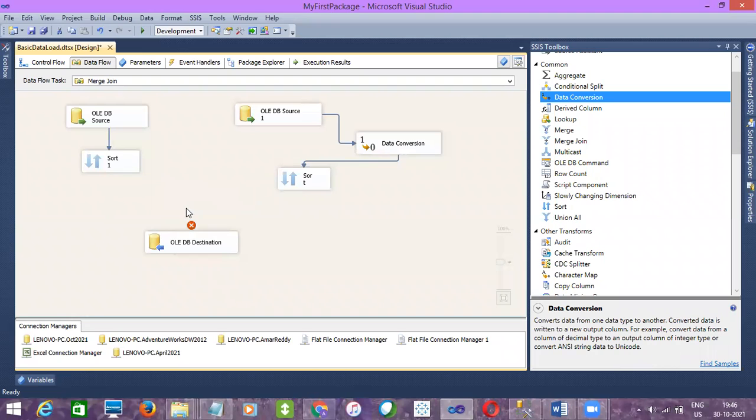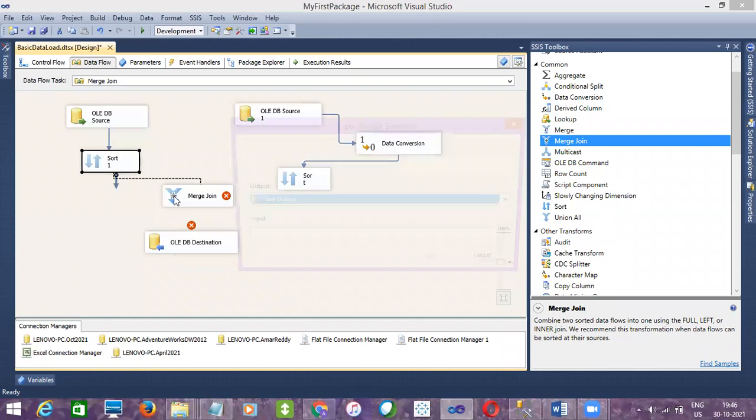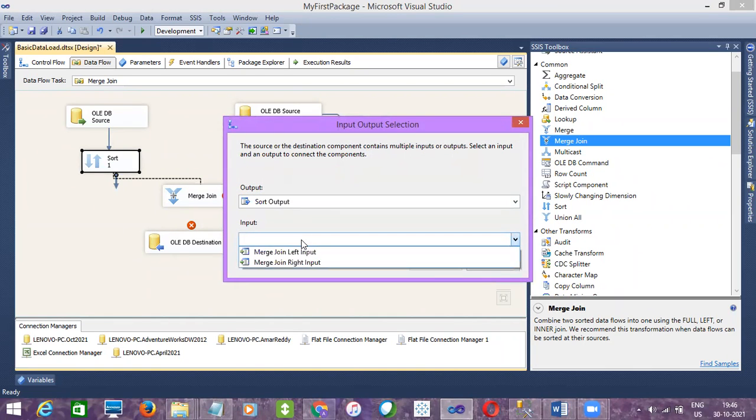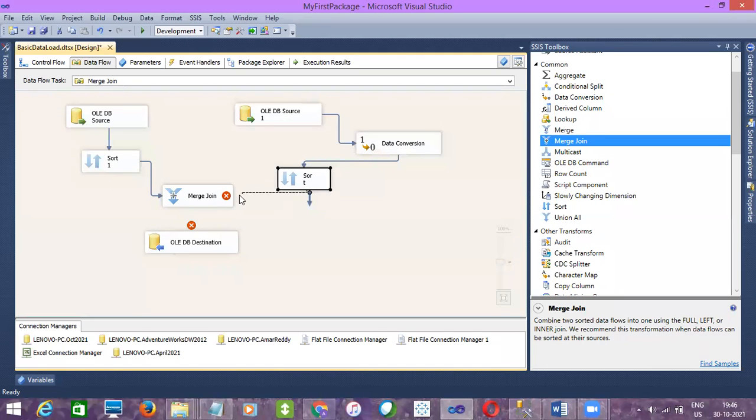Let me delete it. I don't know what's happening here. I'll take it as the left input and the right one as right.